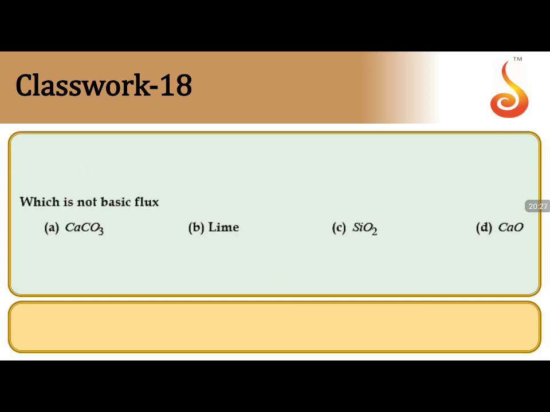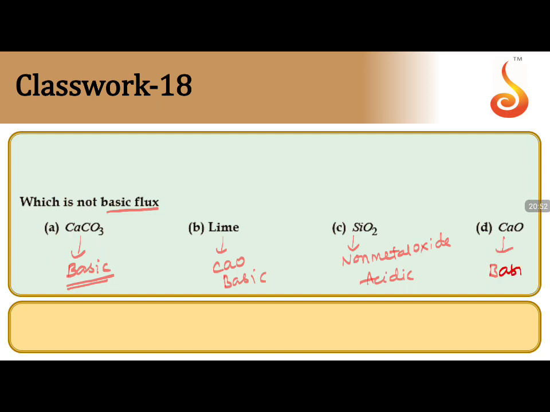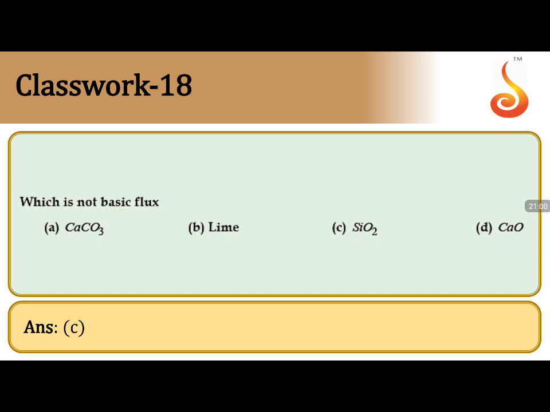Coming to the next one, which is not a basic flux. CaCO3 is basic, correct. It is an alkaline earth metal, so its oxides are basic. Lime, CaO, is also basic. And SiO2 is a non-metal oxide. A non-metal oxide should be acidic, and CaO is going to be basic. So the only option is option C.